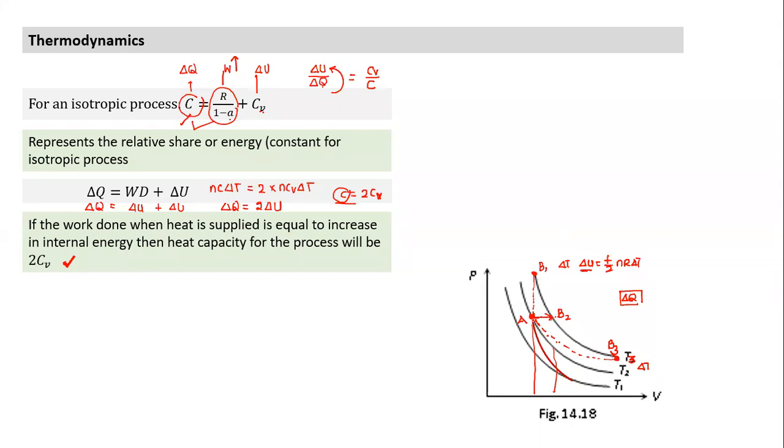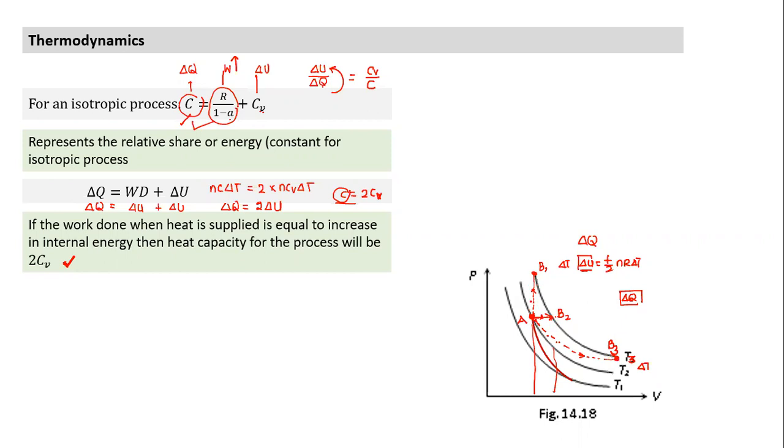A to B1, A to B3, A to B2: three different processes. One is going to B1, B2, B3. What is the same in all three processes? Delta T. Delta T is the same, because we are going from one particular isotherm to the other isotherm, delta T is positive. And if delta T is the same, some other quantity is also the same. Which other quantity is the same? Delta U. Delta U is also the same. But will delta Q also be the same in all three processes? Do I need the same amount of heat to bring about the same change in temperature, or a different amount of heat? Different. Why a different amount of heat? Because work done is different.